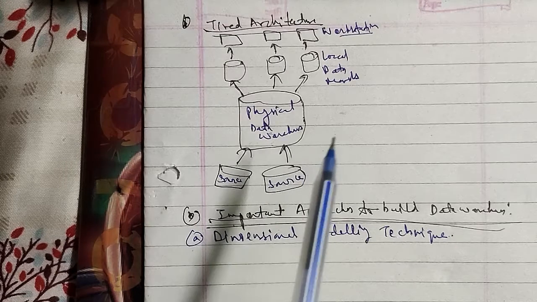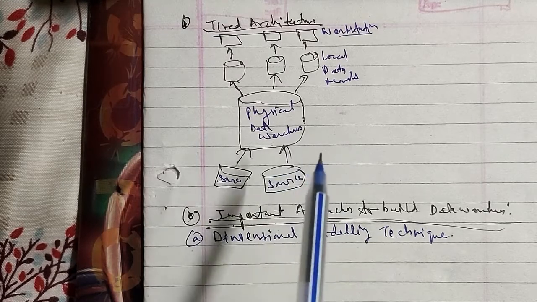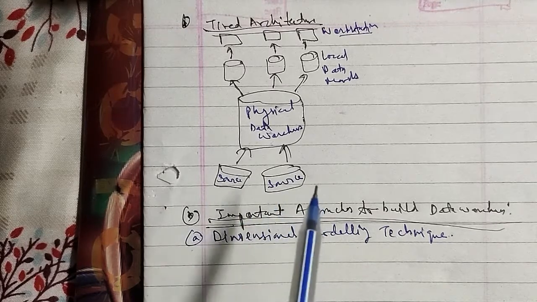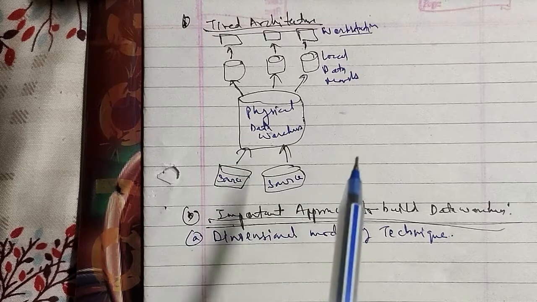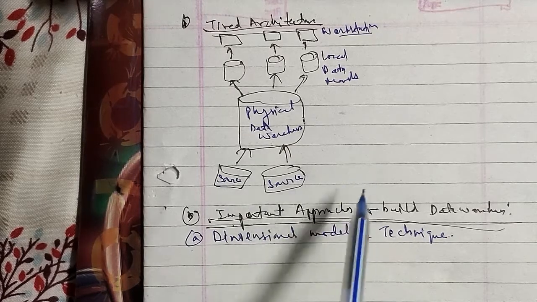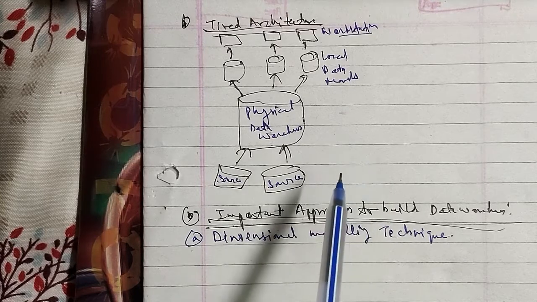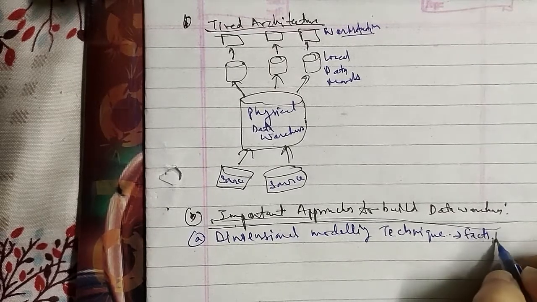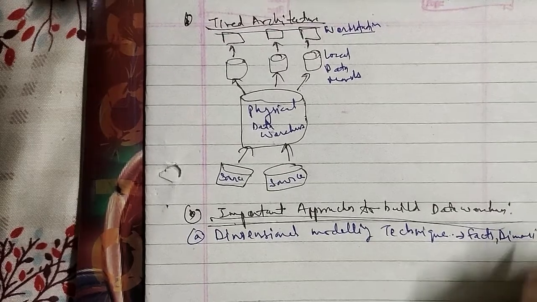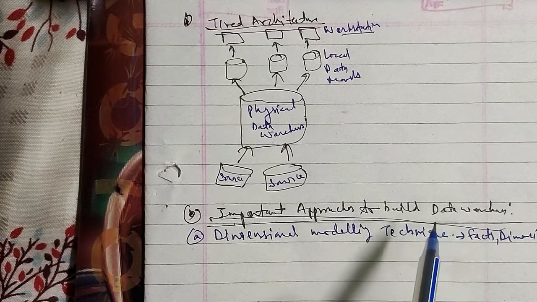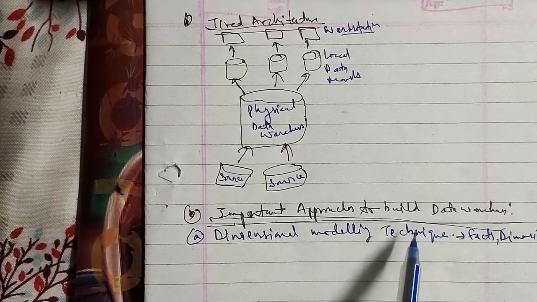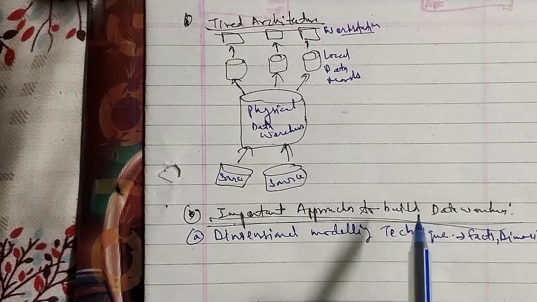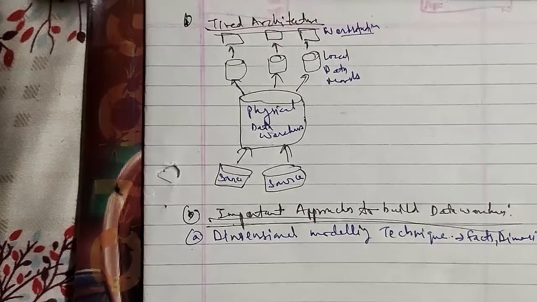The basic concepts of dimensional modeling are facts, dimensions and measures. In that we'll discuss facts. A fact is a collection of related data items consisting of measures and context data. It typically represents business items or a business transaction. Other than facts we have dimensions. A dimension is a collection of data that describes one business dimension, and the dimensions determine the contextual background for the fact and the other parameters over which the OLAP is performed here.